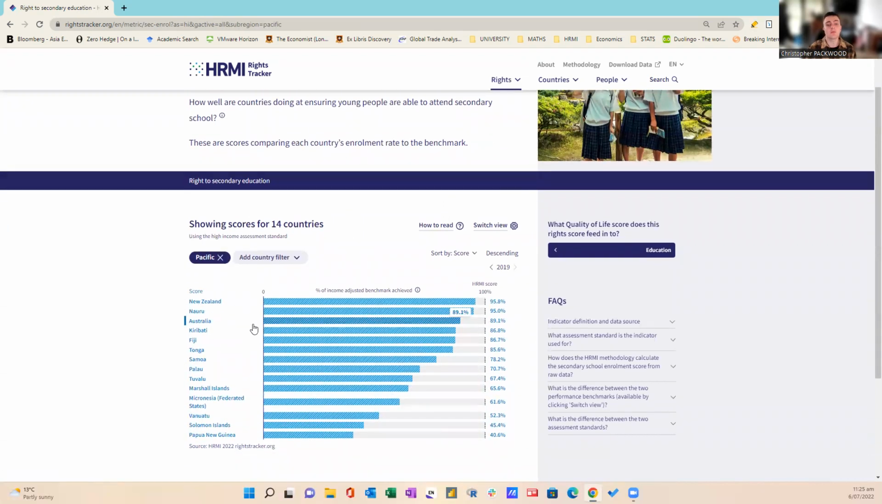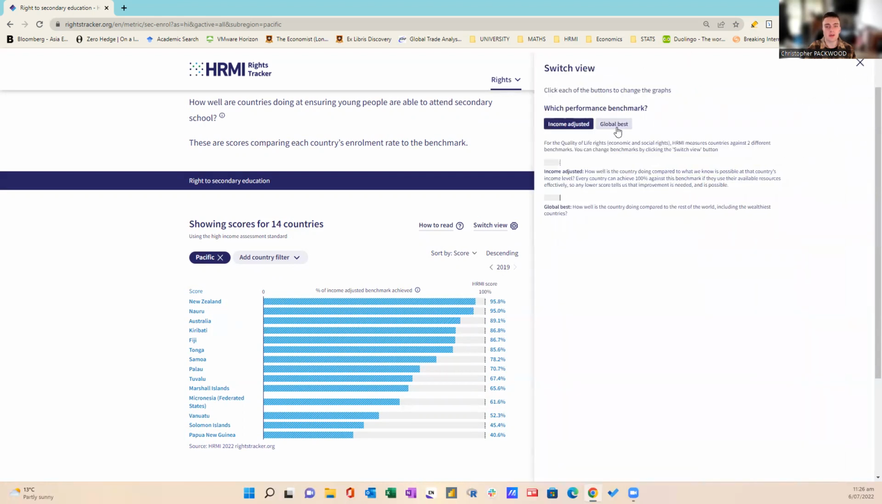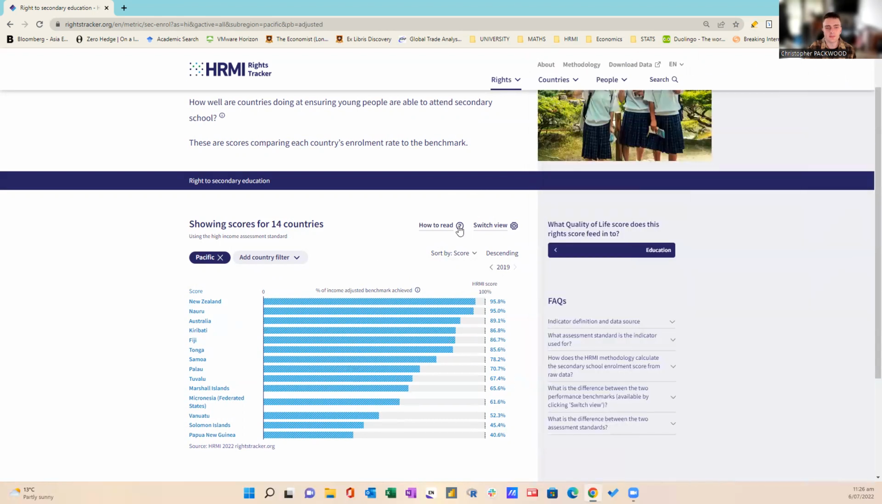New Zealand is at the top at 95.8%, and Australia is third at 89.1%. So it's third amongst all Pacific countries. We can switch this view, of course, to give us a global best benchmark for any of these scores, and we can see how well countries are doing given the global best. However, when it comes to the high income adjustment, there isn't much in the way of changes.